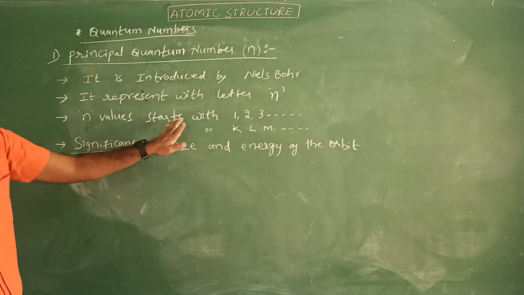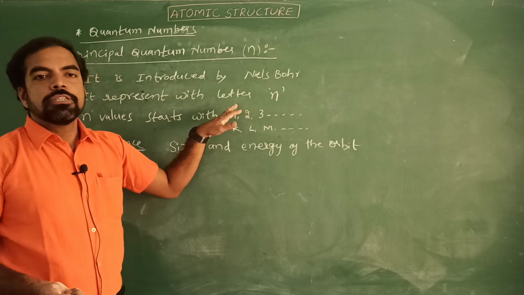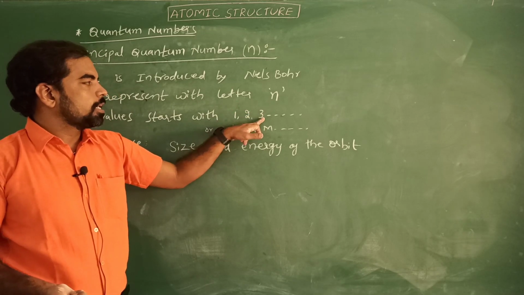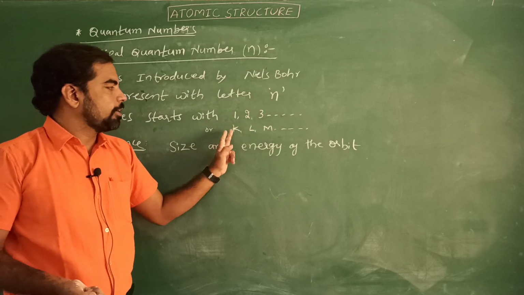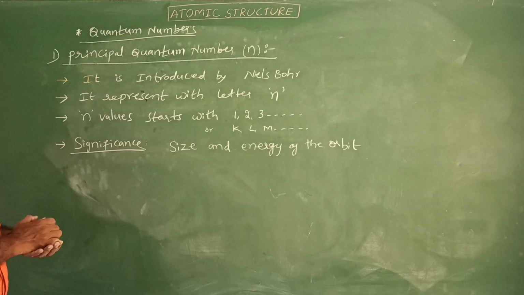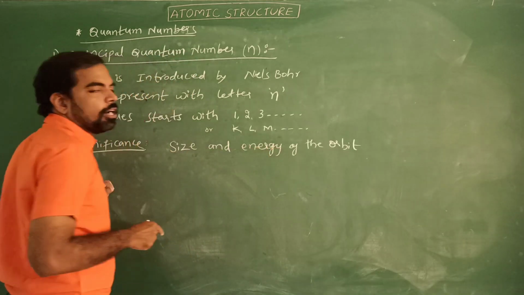Here n value starts with 1, 2, 3, or K, L, M. 1 means first orbit or first shell, second orbit, second shell, third orbit, third shell, like that. Otherwise K shell, L shell, M shell and so on. The principal quantum number mainly explains the size and energy of the orbit.